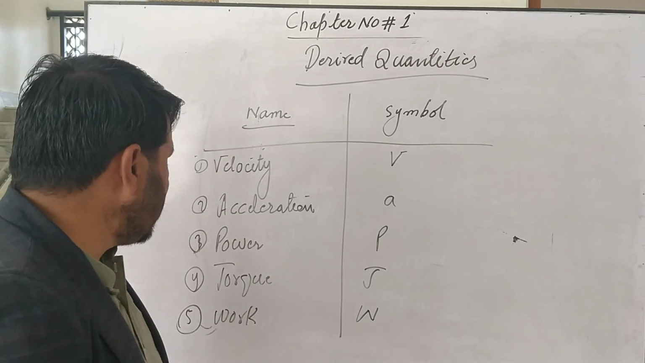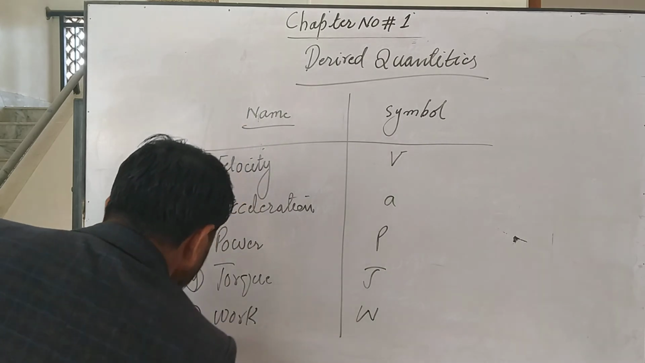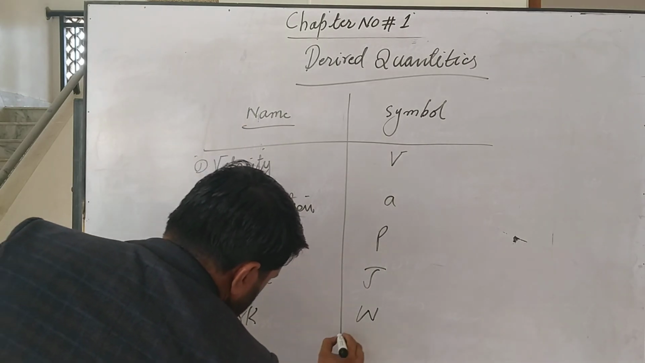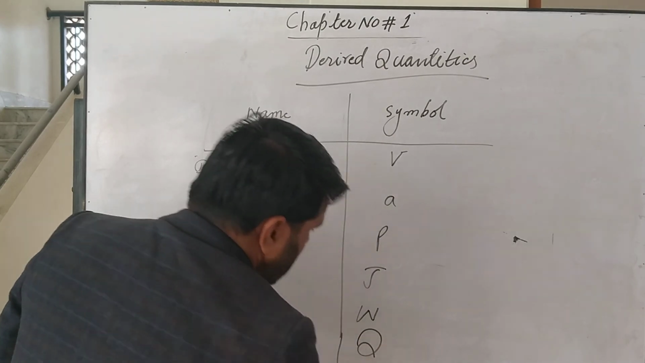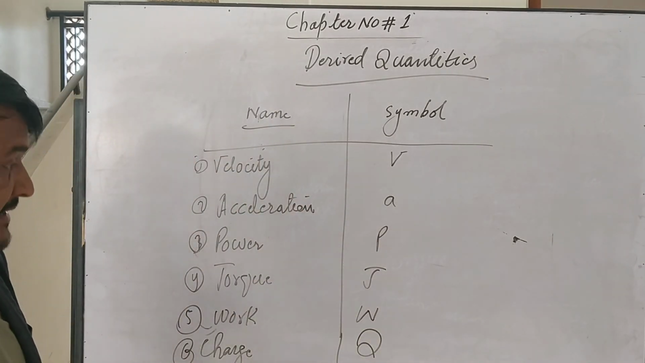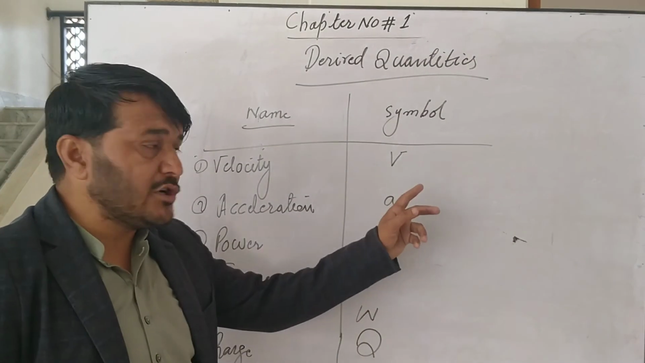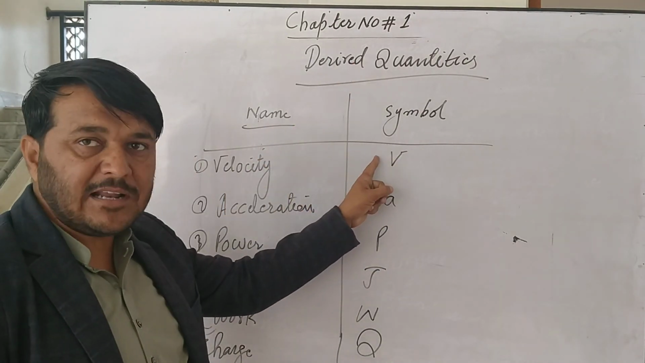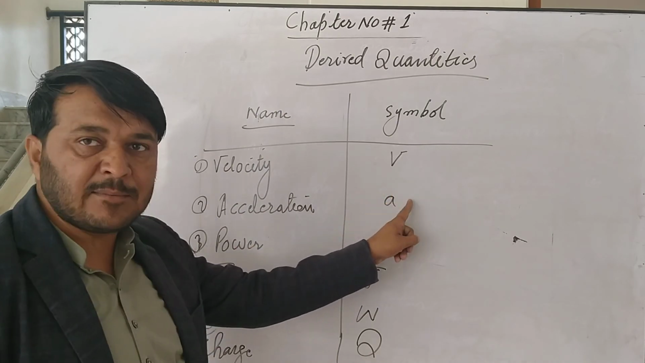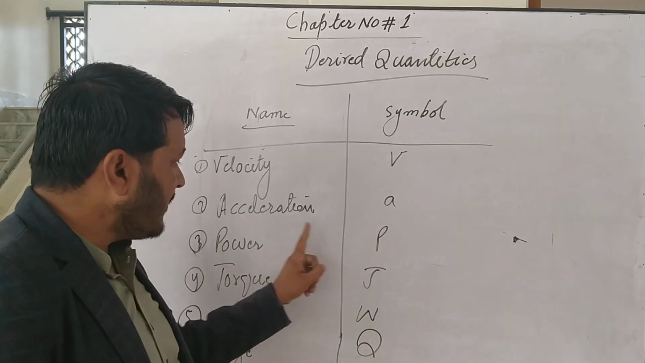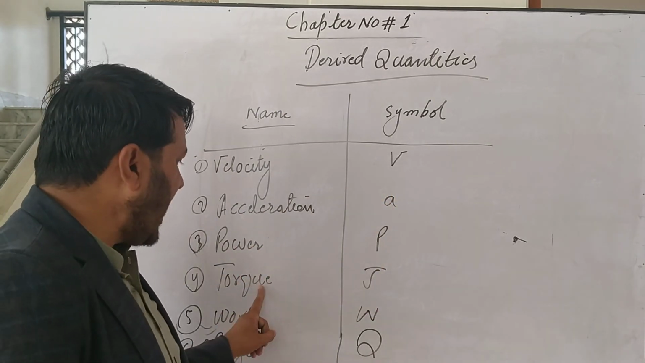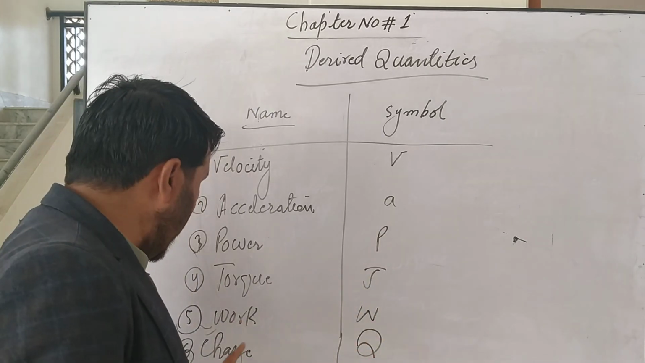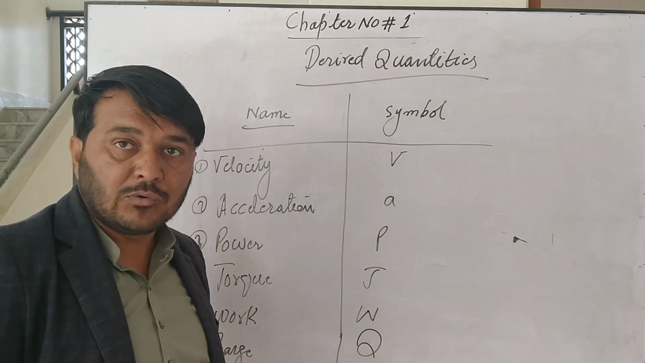And number 6 is known as charge, denoted as a capital Q. These are the symbols through which we denote these derived quantities. Velocity with a capital V, acceleration with a small a, power with a capital P, torque with a tau, work with a capital W, and charge with a capital Q.